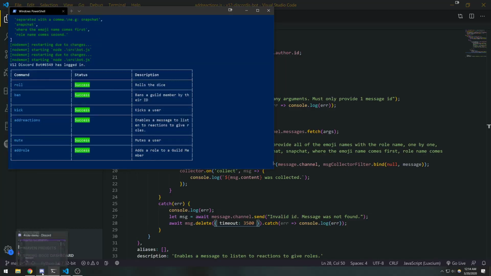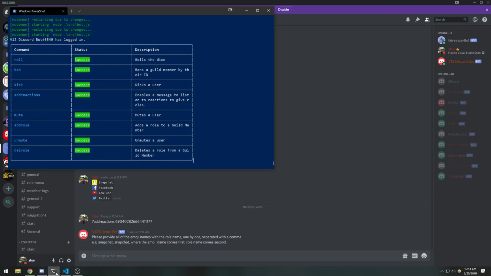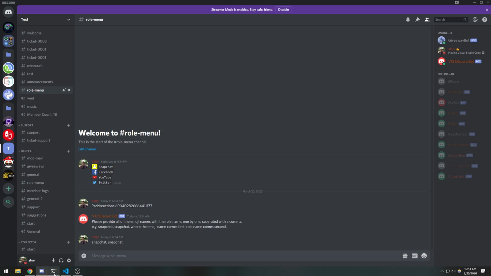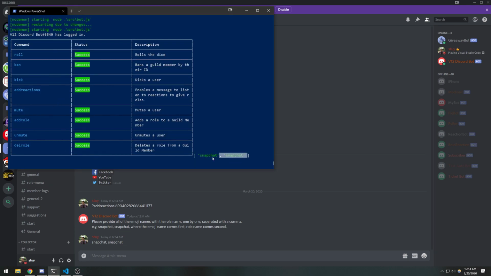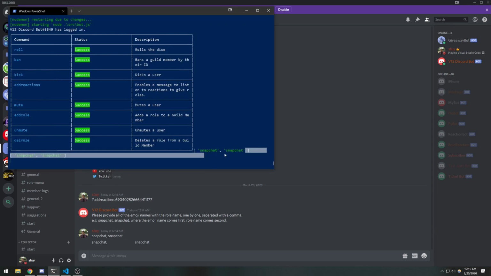Or maybe my bot just didn't restart properly. I don't know. Okay, good. So Snapchat. Good, we have our array. Now let's try this. Let's do Snapchat space Snapchat, and you're going to see it gives you the same thing.